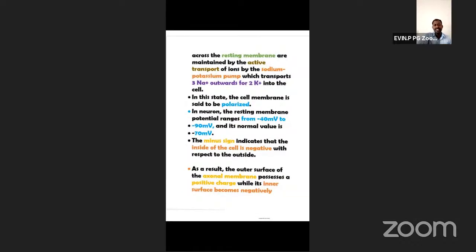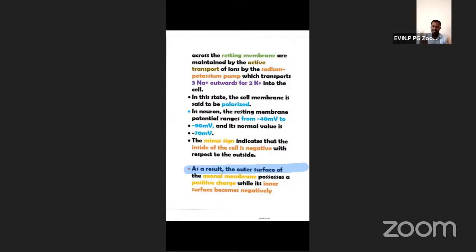Okay. So as a result, positive ions always remain inside. But due to the effect of negatively charged proteins only, that seems to be negative.